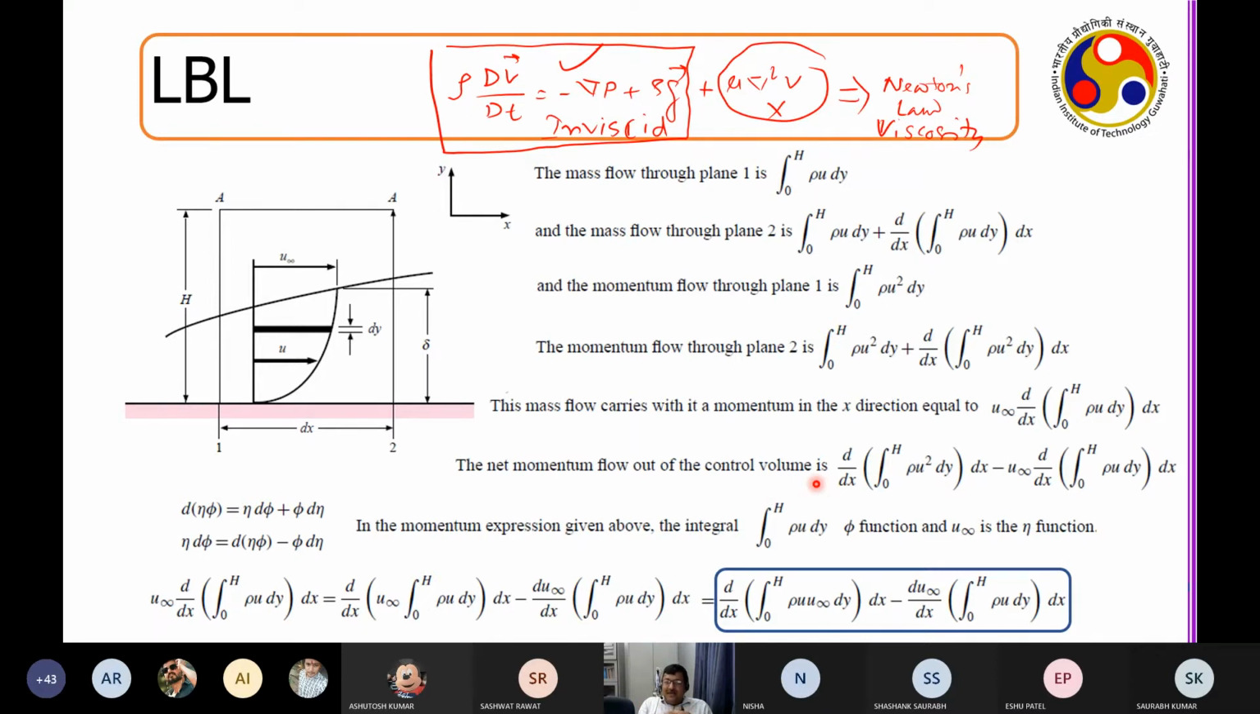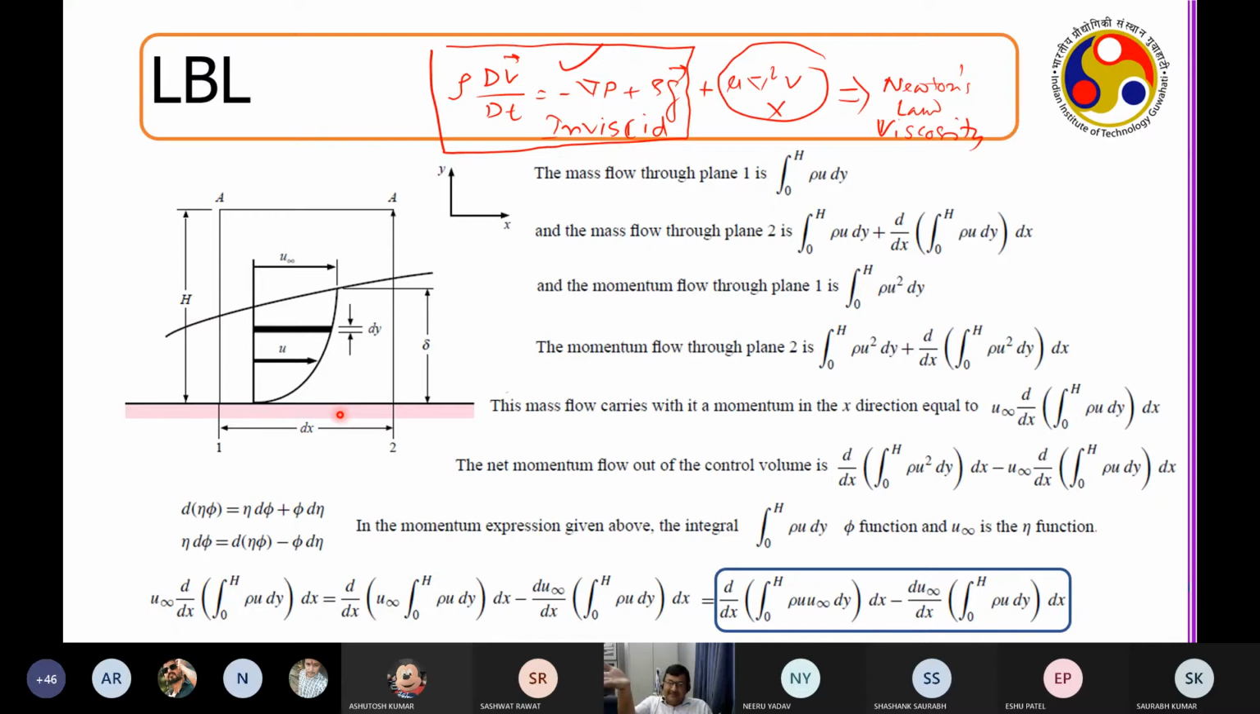Right? Now in that, u infinity. Sir, what is u infinity? U infinity is your free stream velocity. See, assume that there was no flat plate, okay? Suppose you are blowing air, that is your free stream velocity.